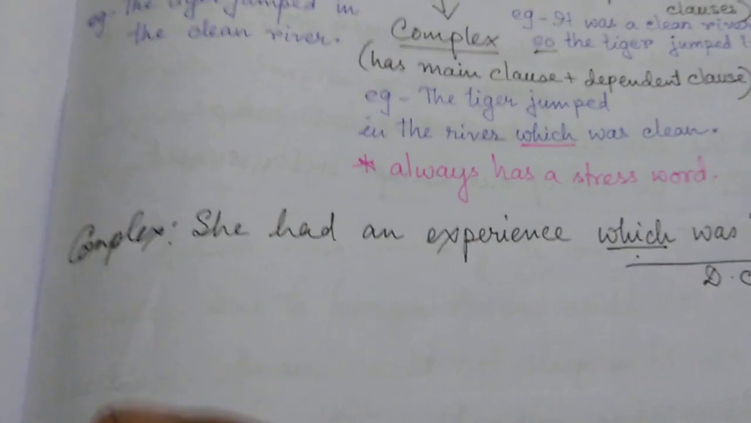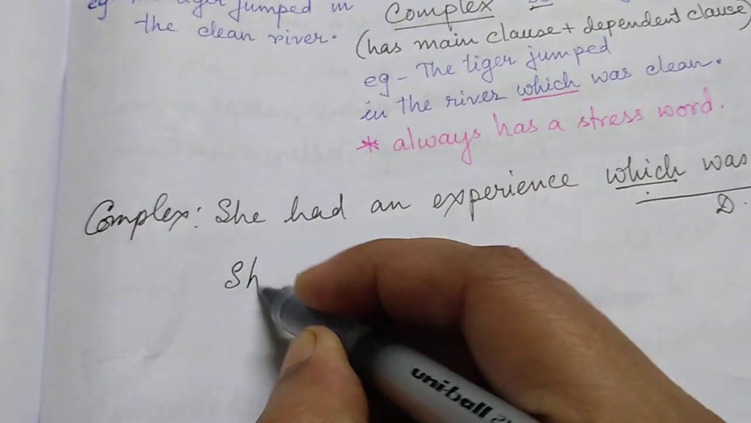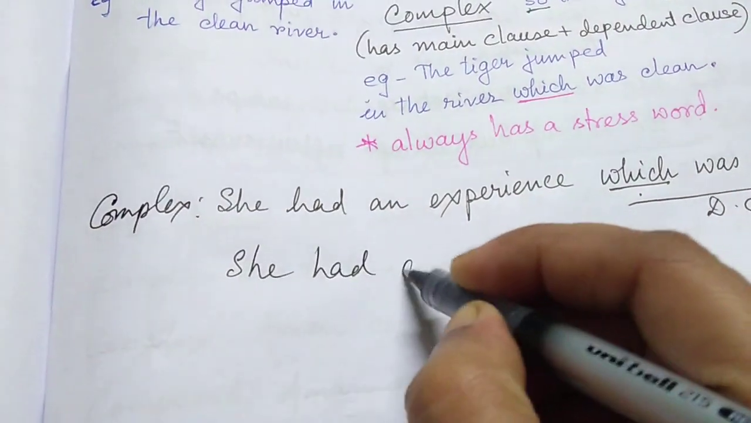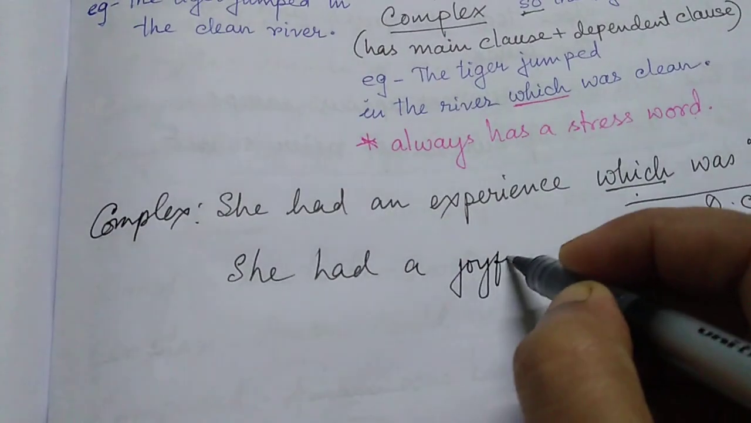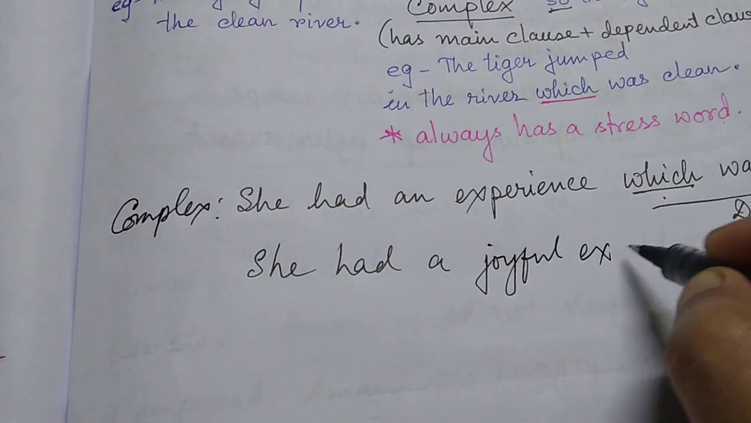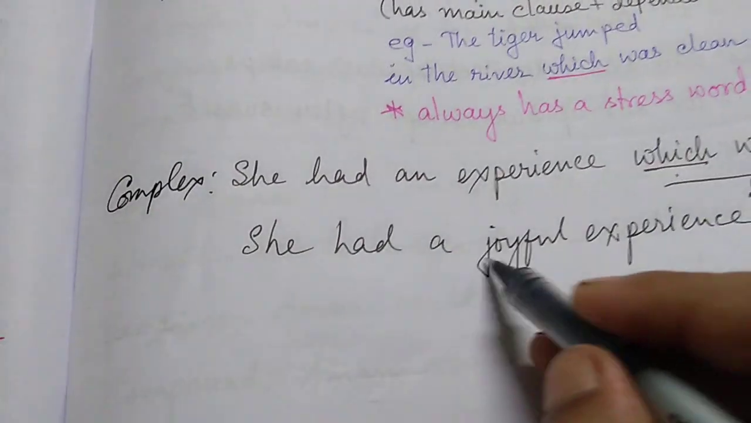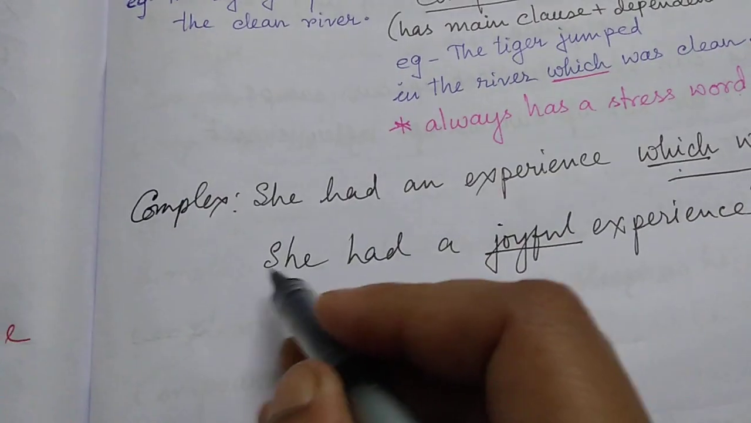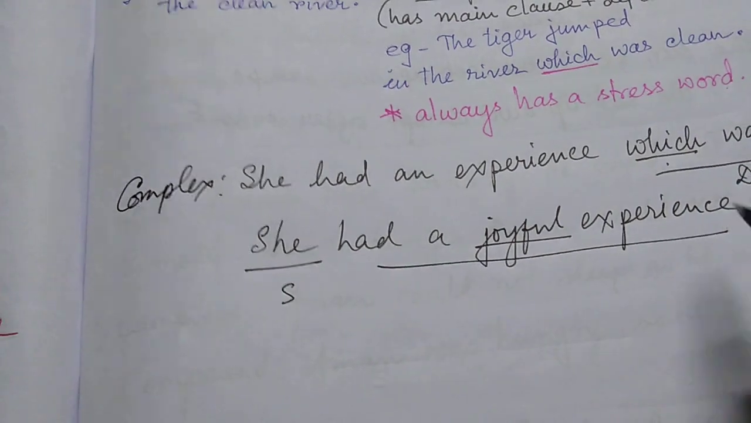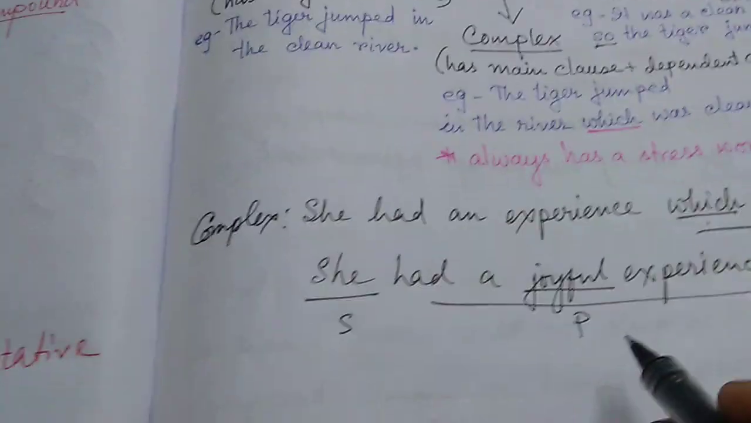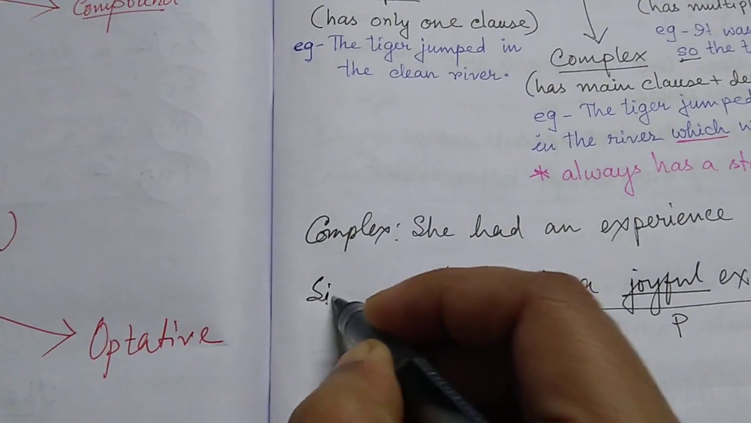Now, somebody tells you to make it simple. How do you make it simple? Just, she had a joyful experience. This one was easy. We just made joyful an adjective. So, subject and totally predicate. One clause, as we said, one clause. So, this is simple.